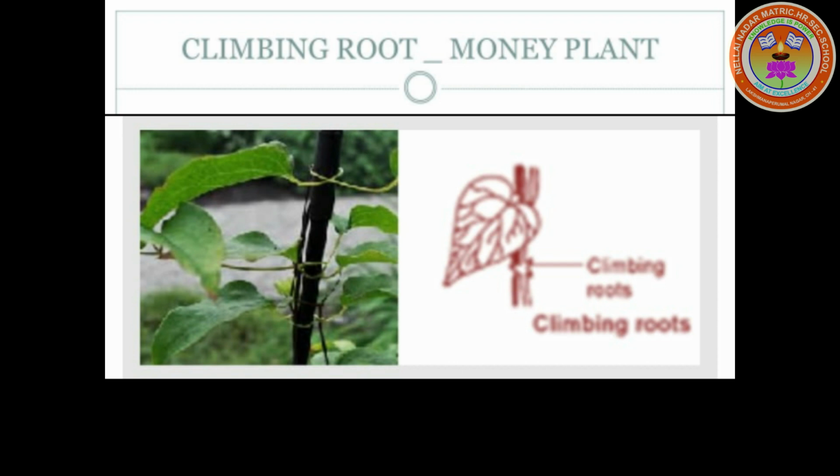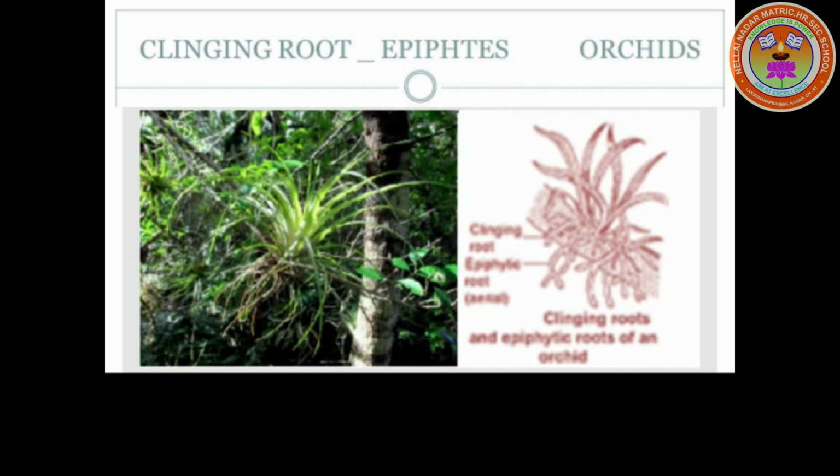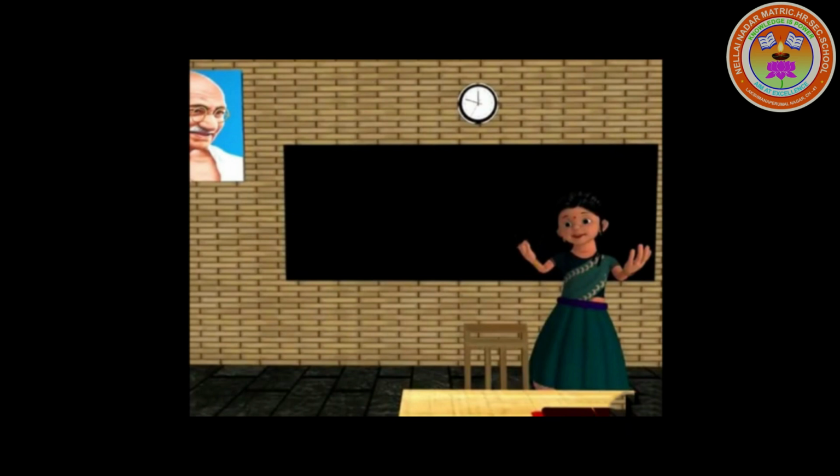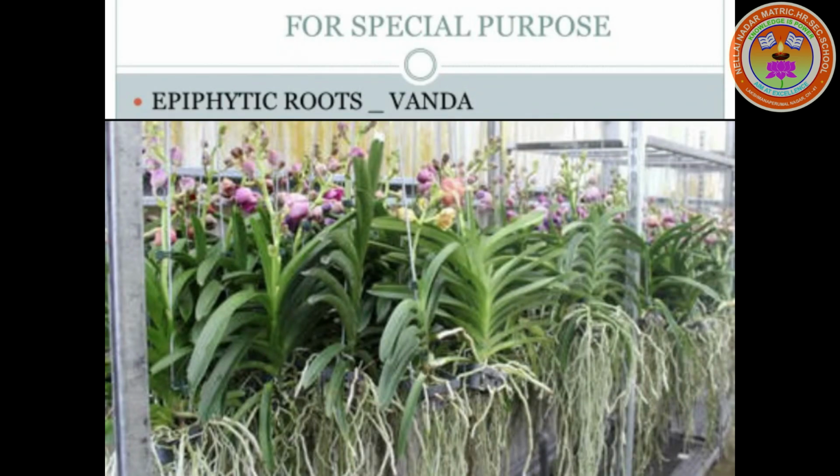Next one is clinging root. Roots enter the crevices of some support and fix the plant. Example, we can see it in epiphytic orchid. Some other roots of a plant do special functions, that is, epiphytic root. The roots of the plant vanda grow on the tree. Their roots are aerial, hanging and spongy. They absorb moisture from the atmosphere. The roots have sponge-like tissue known as velamen.